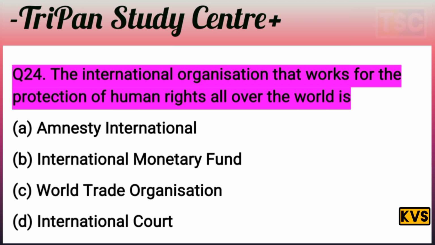Let's see what the answer is for this question here. The question is clear. The international organization that works for the protection of human rights all over the world is. The International Court is not it, not the World Trade Organization, and not the International Monetary Fund. The answer is Amnesty International. Amnesty International works for the protection of human rights all over the world. That's the correct answer. And let's see the next and last question here.